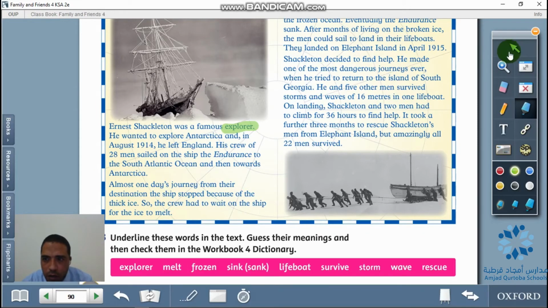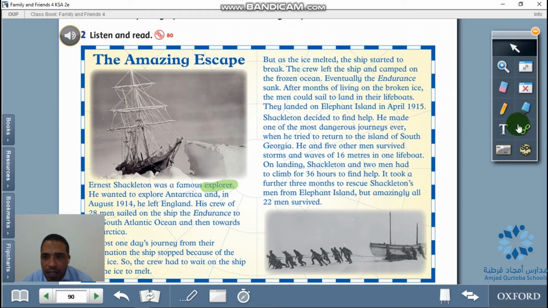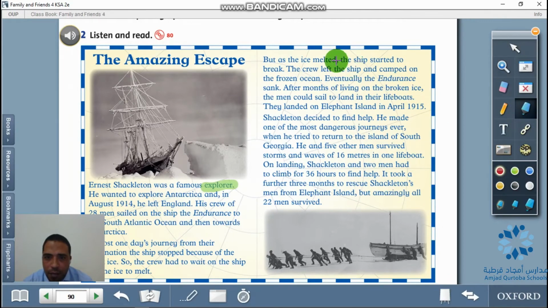So let's go here and try to see the rest of the words. Ice melted. Here we have melted in the past. Melt, ice melted. The ship started to break. The crew left the ship and came onto the frozen ocean. Eventually the Endurance sank, as you may notice.